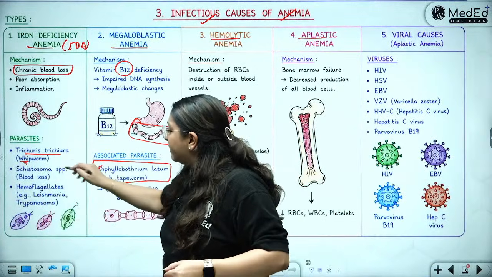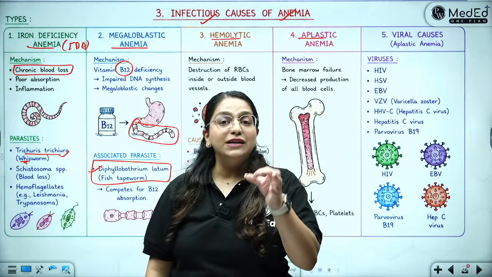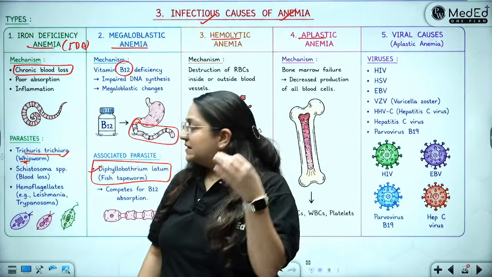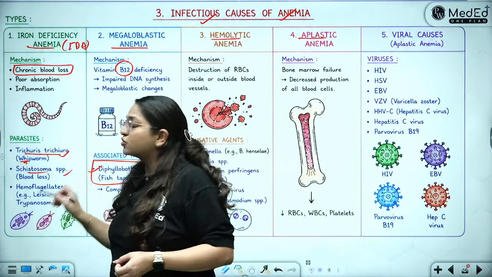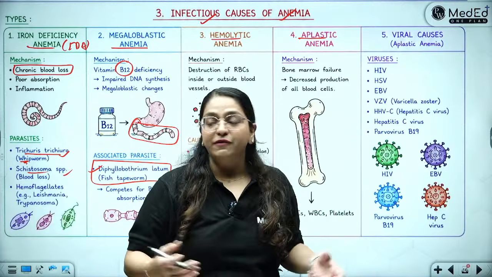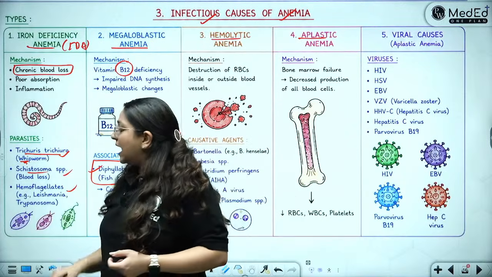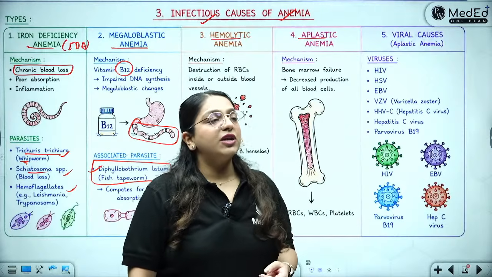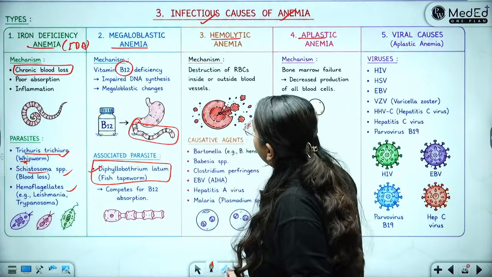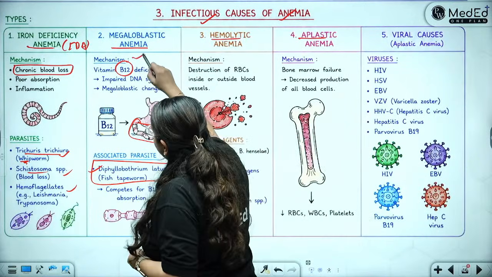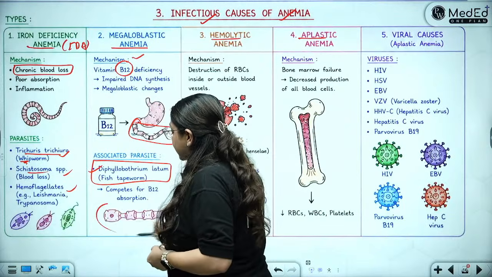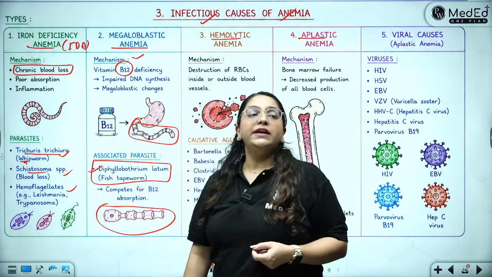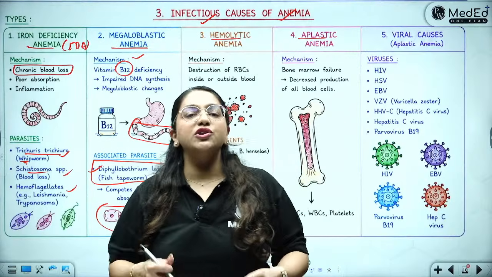It's not a true fact, but it's just a way to remember. So that is why whipworm or Trichuris trichiura is leading to bleeding or dysentery. Then schistosoma, which is called as the blood fluke itself. Then you have the hookworms and the hemoflagellates, okay, which can lead to iron deficiency anemia. Megaloblastic, of course, B12, because this huge giant tapeworm competes for nutrition in your intestine.